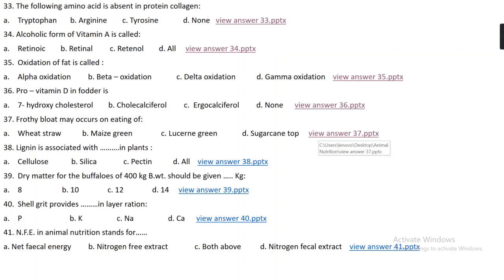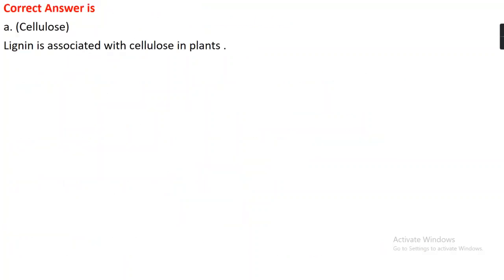Question number 38. Lignin is associated with what in plant? Option A, cellulose. Option B, silica. Option C, pectin. Option D, all. The right answer is option A, cellulose. Lignin is associated with cellulose in plant.